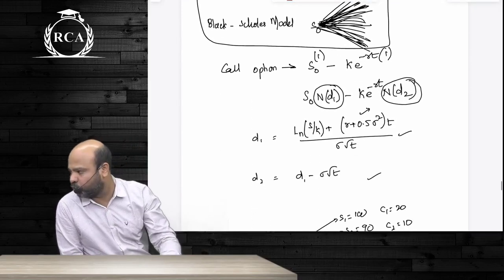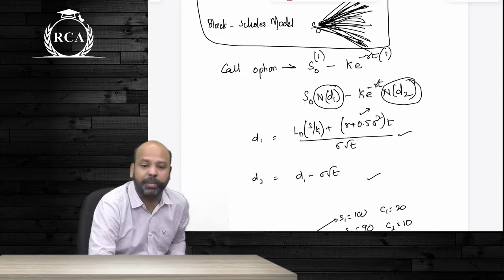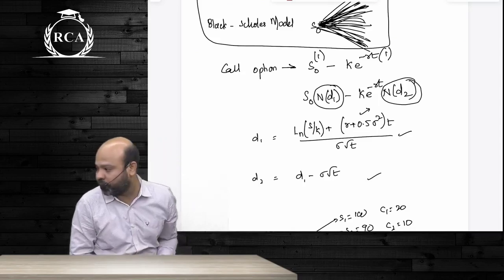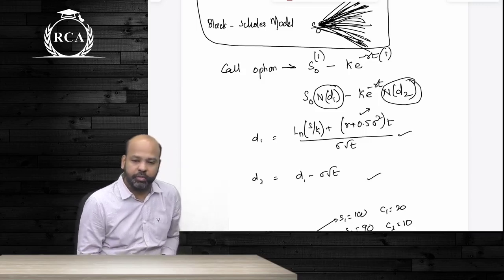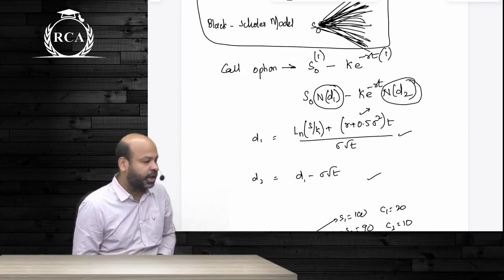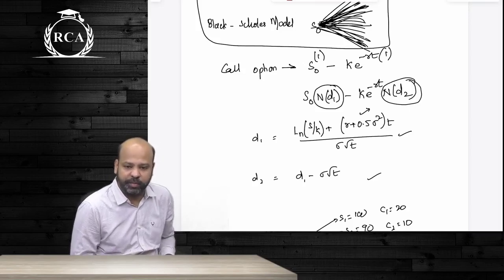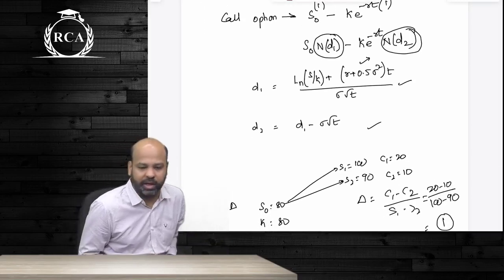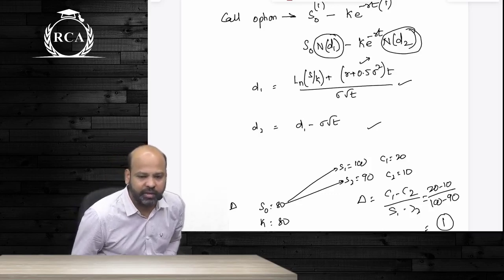Under the Black and Scholes model, you will have to arrive at the value of a call option as S0 minus, the same formula, K into e power minus RT. But S0 will be multiplied with N of d1, and K into e power minus RT will be multiplied by N of d2. N of d1 is nothing but the probability that the option is going to expire in the money, also known as option delta. N of d2 is how deep the option can go in the money if it is expiring in the money. To compute d1, you see the formula on the screen: ln of S by K plus r plus 0.5 of variance into t, whole divided by standard deviation into root t. Depending on Brownian motion, d2 will be d1 minus standard deviation into root t.